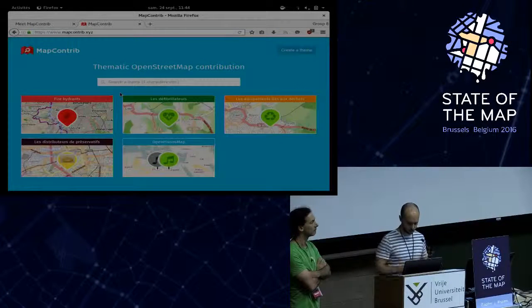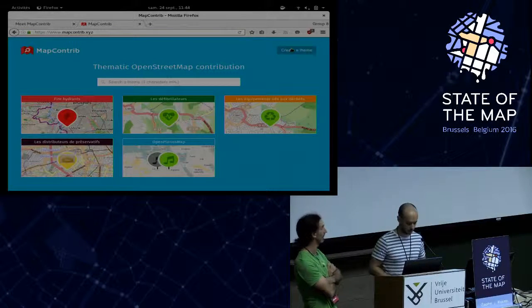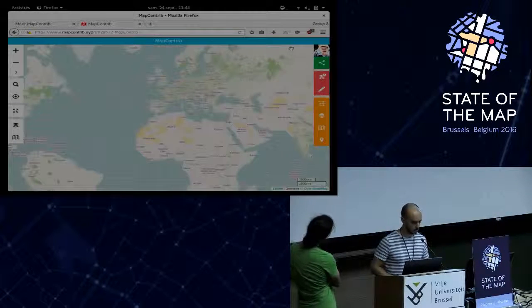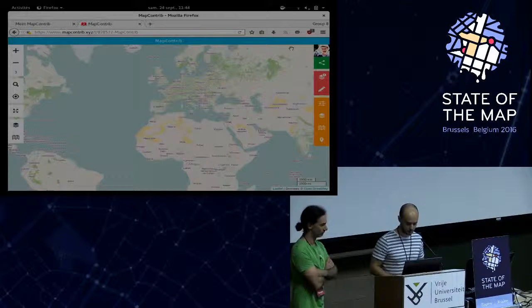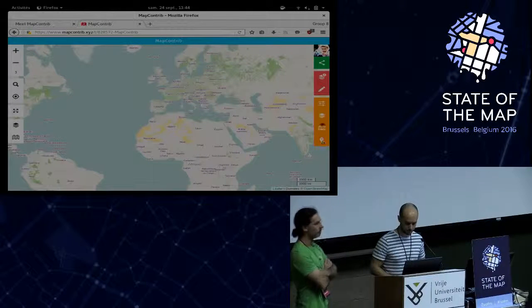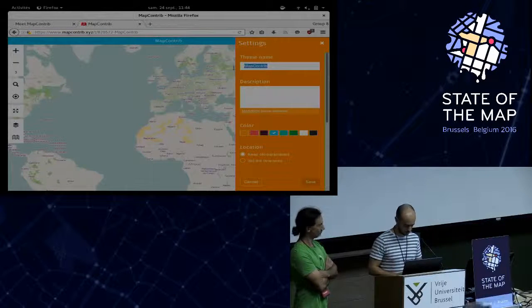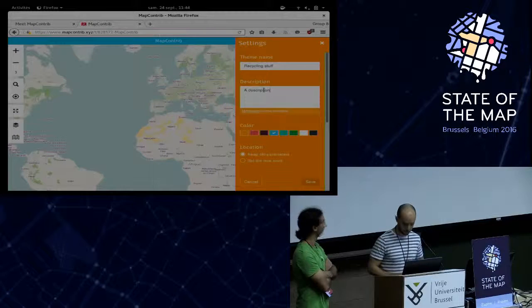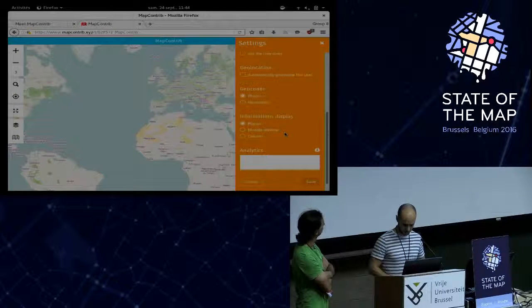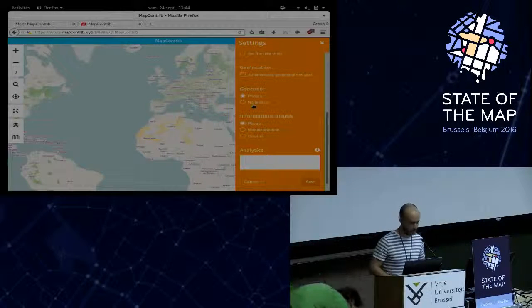the only thing you need to do is go to the home of MapContrib and click on this button. You will be asked to connect with your OSM account, and you see the administration buttons, the orange one. The first thing is to set a name for the theme, a description, a color, etc. You can tell it to geolocate the user automatically and to use Nominatim instead of Photon.